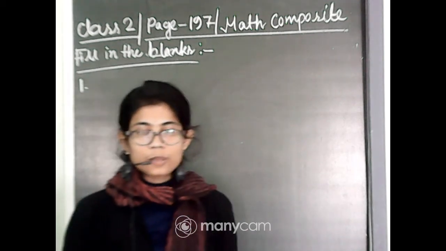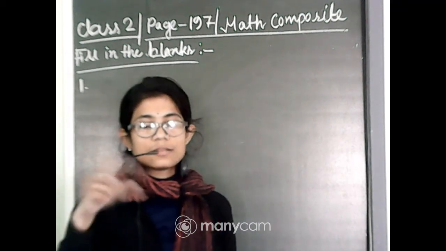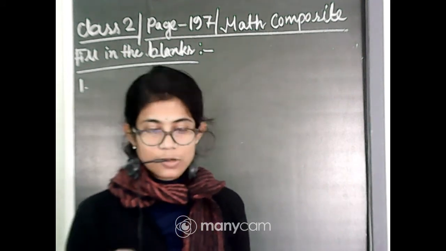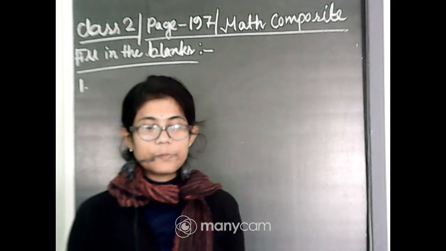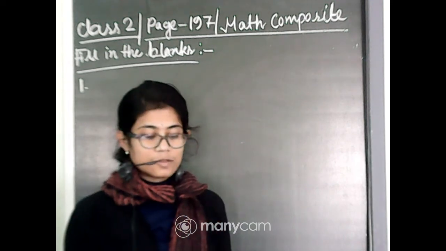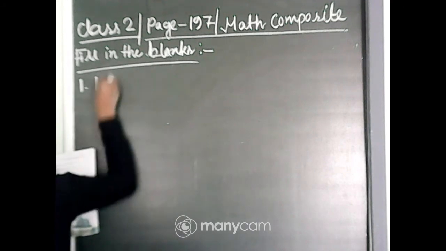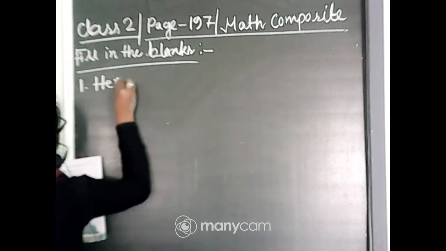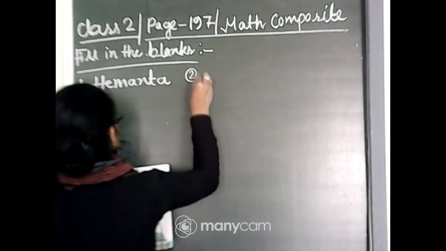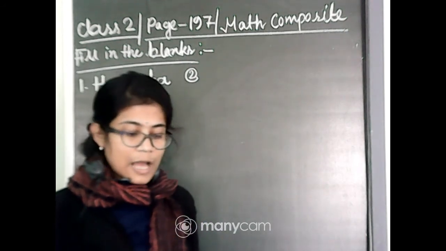In your book on page number 195 you can see that they have provided a circle of seasons and which months are included in which season. If you see the page, you can see that November and December are the months of Hemanta. So Hemanta season starts with November. Hemanta. Then number 2: dash comes between Sharoda and Shishira.